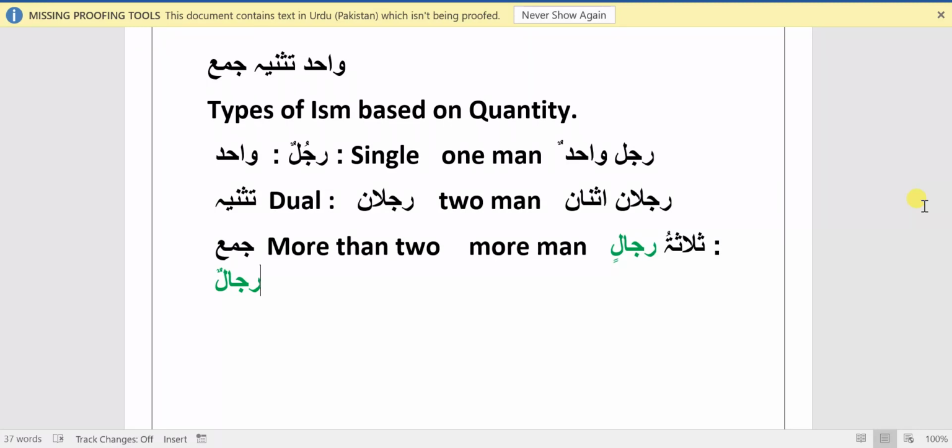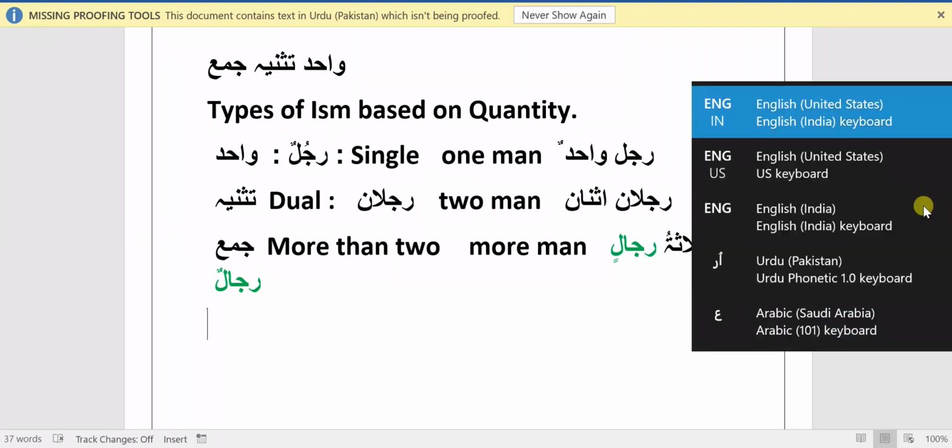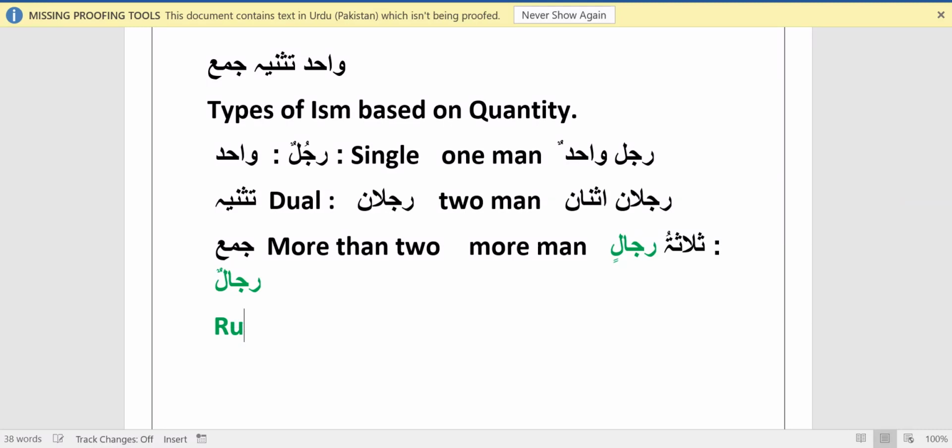Now, we are going to learn the second thing related to Wahid, Tasniya, Jama: rules of making Wahid. So, in a single word we can say there are no rules.